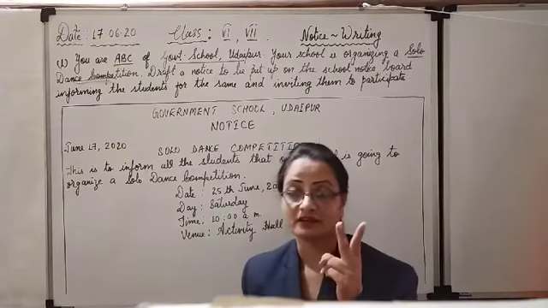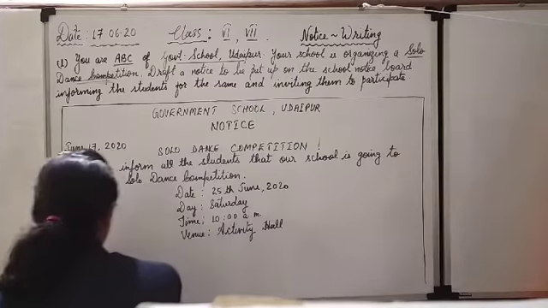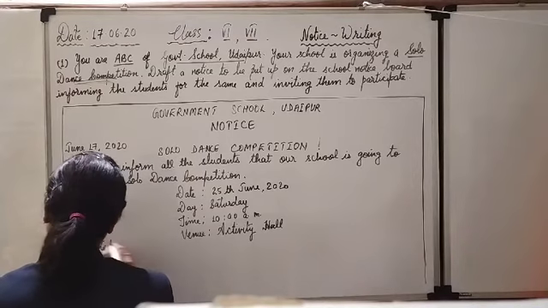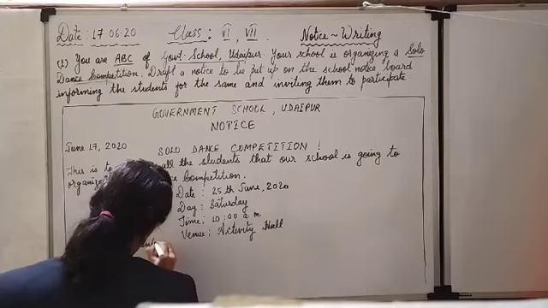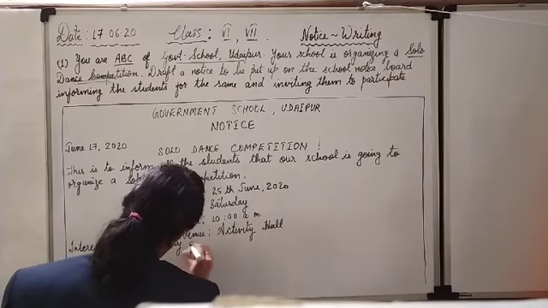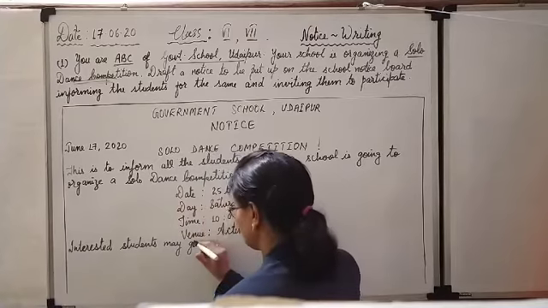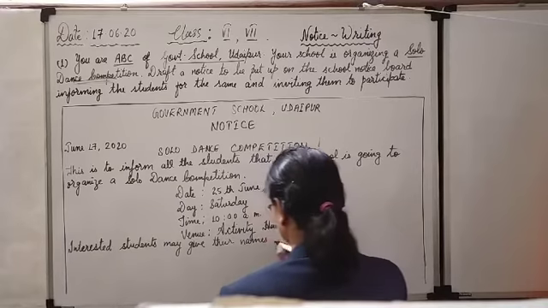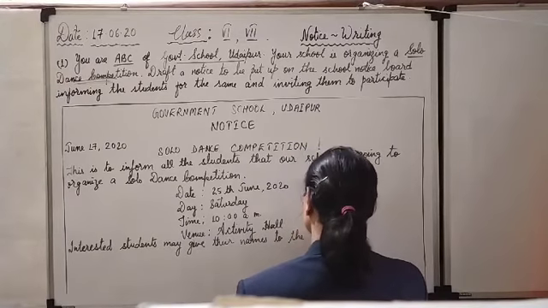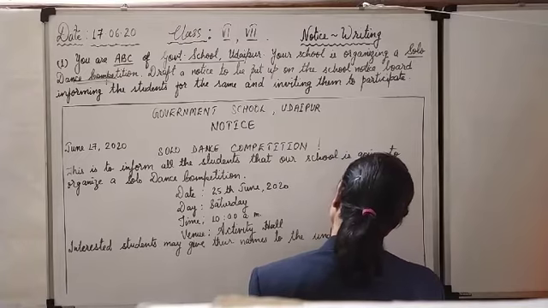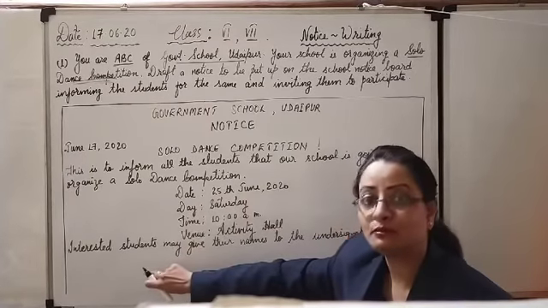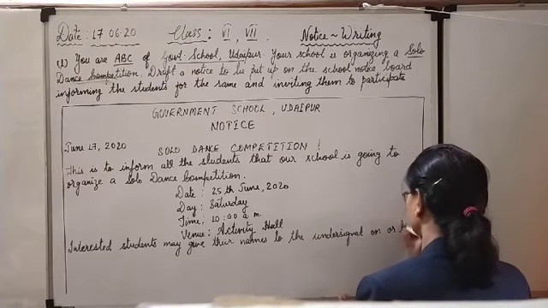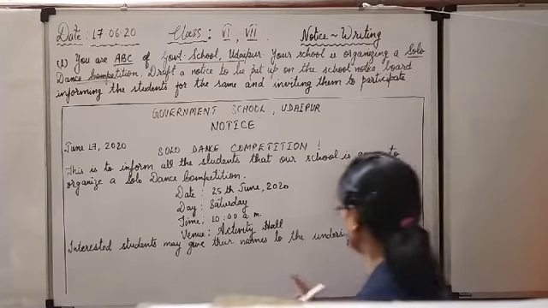Then I have told you the second paragraph. Again one line. What is that? Interested students may give their names to the undersigned. Undersigned means a person who will sign below this notice, who has issued this notice, on or before. On means on this date or before this date.